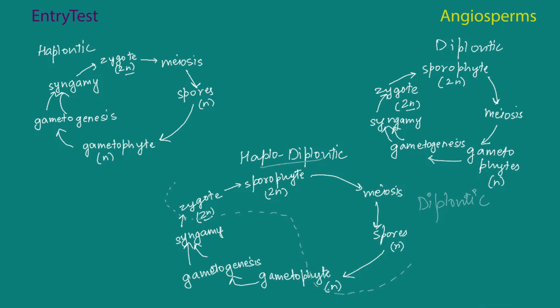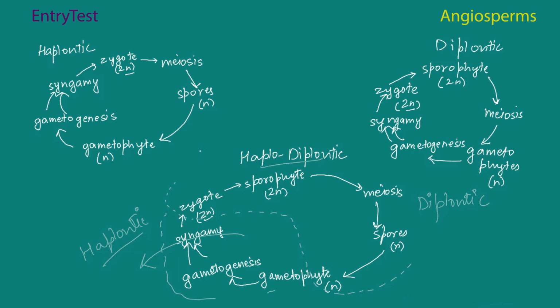Whereas this process, that a gametophyte with N, leads to gametogenesis, leads to syngamy, leads to a 2N zygote. This entire process, this is haplontic. So that is the combination of haplontic and diplontic, so you get haplodiplontic.